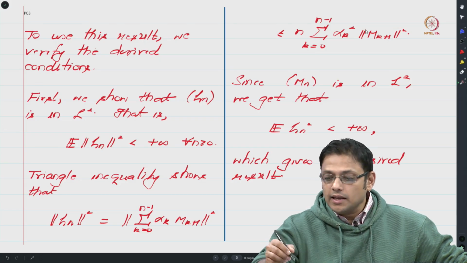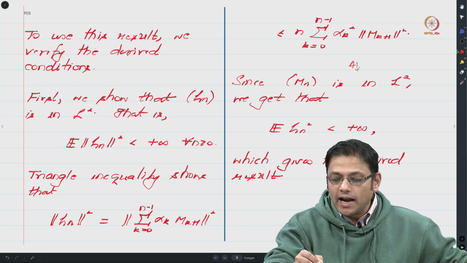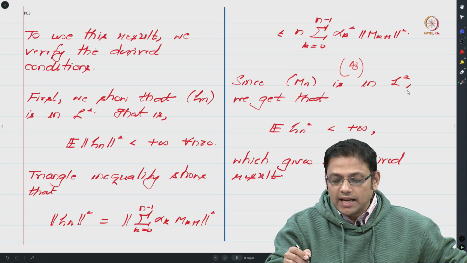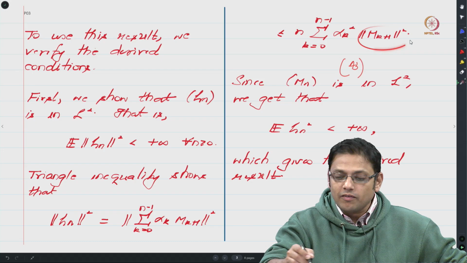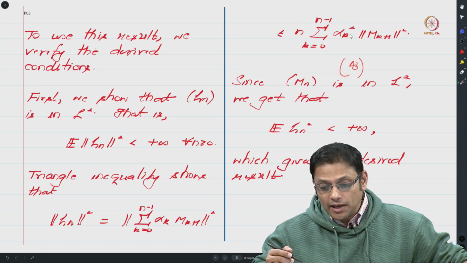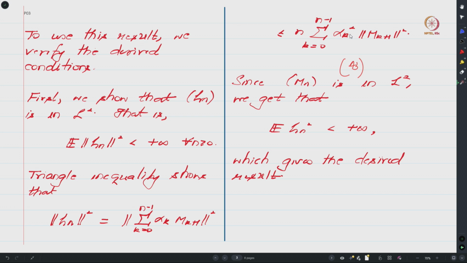Now under A3, we have presumed that your mn is a sequence in L2, which means that the expected value of mk plus 1 square is less than infinity for every k, and from this one can conclude that the expected value of this expression is less than infinity for every n, and from that one can conclude that your zeta n is indeed in L2.